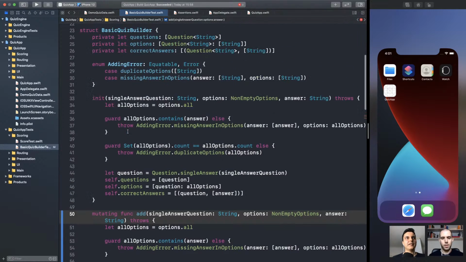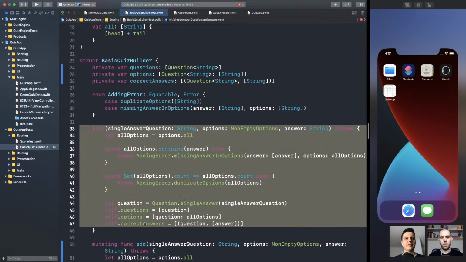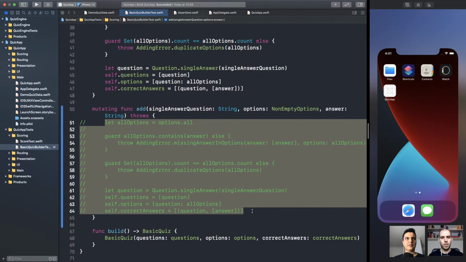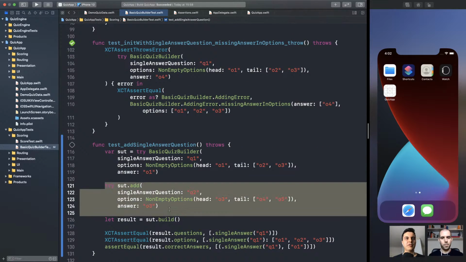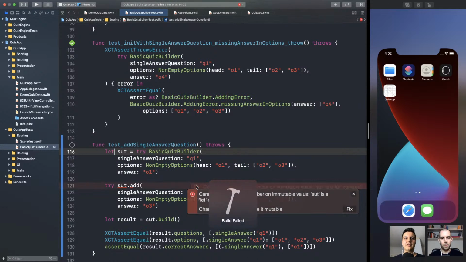Okay. So if I'm mutating it, those primitives here that we are accumulating should also be variables. But again, they are private. We can only mutate them through these APIs that preserve the invariants. Make sense? Okay. For now, let's do nothing, just to see a failing test. So the API is ready. We can mutate SUT, but if I set this to let again, boom, the compiler helps us do the right thing.